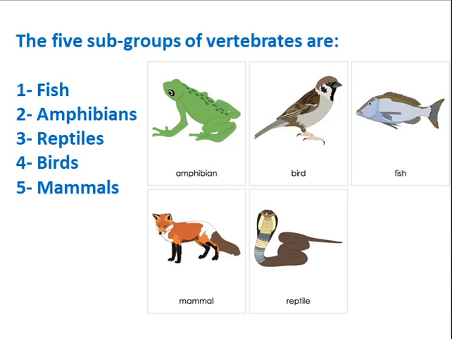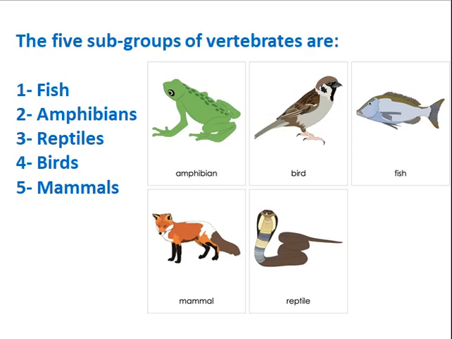Mammals have hair. Their bodies are covered with hair, but of course, except marine animals such as the dolphin and the whale. Some students may think that the whale and the dolphin are fish. No, this is wrong, because the whale, the dolphin, and also the bat are mammals. They give birth to live young.